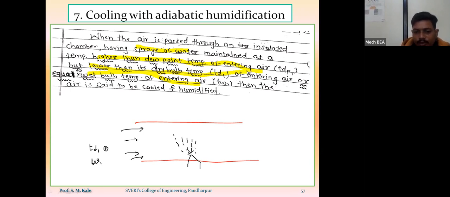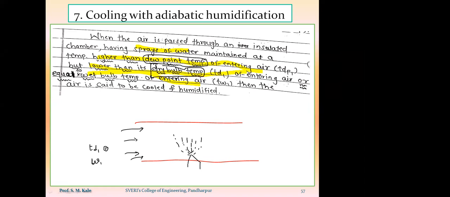Whatever spray we supply inside that air, we have to maintain the temperature of that spray in such a way that the dew point temperature of that spray of water should be higher than that of the entering air, and the dry bulb temperature of this spray of water should be lower than that of the entering air.